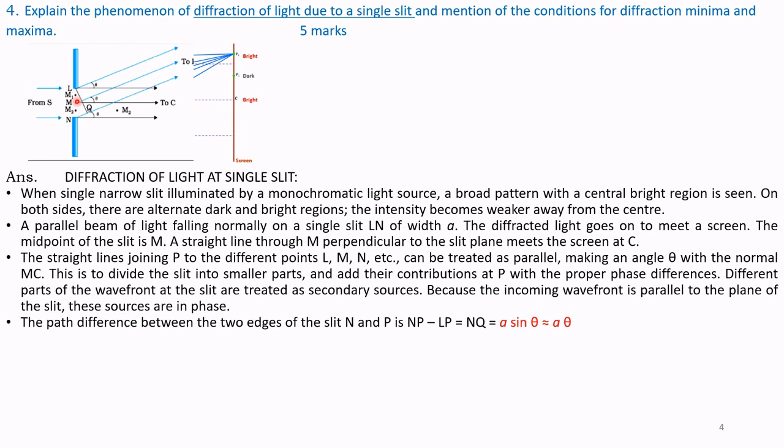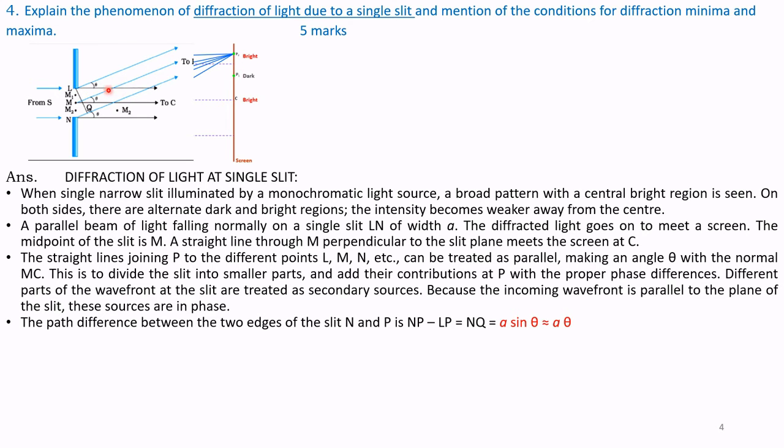The path difference between the two edges of the slit, N and L, is NP minus LP. This is NP and this is LP.